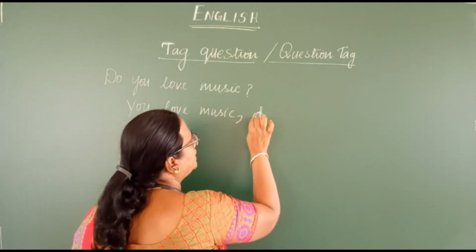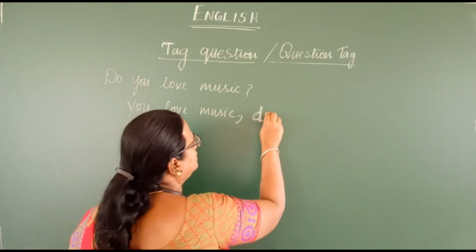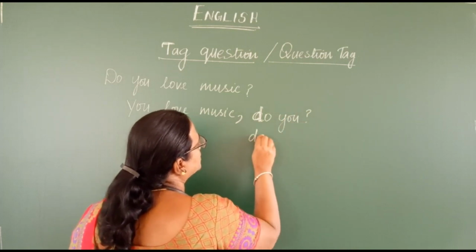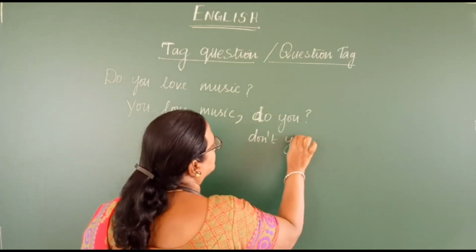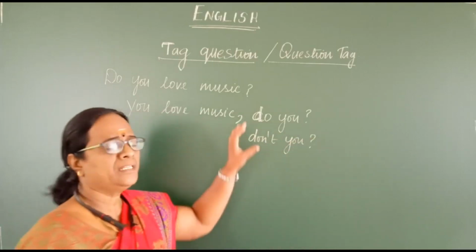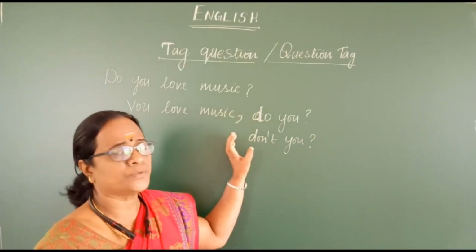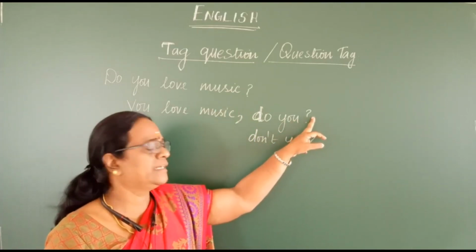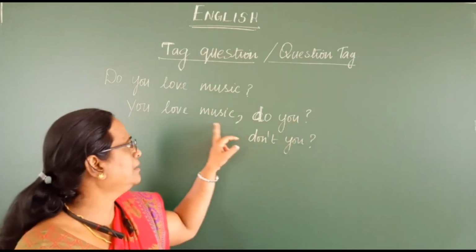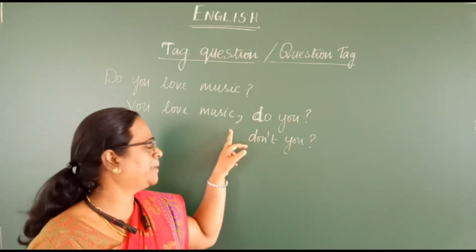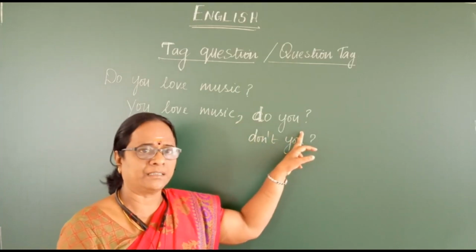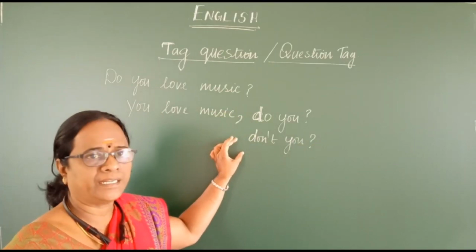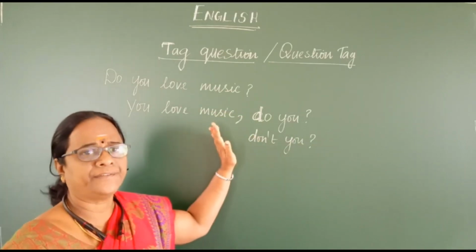The question tag should begin with a small letter. Do you? Don't you? See, you are framing the tail questions or question tag like this, with the auxiliary verb followed by the subject as a pronoun and ended with the question mark. And the sentence should be ended with a comma. Then you have to start writing the question tag. So it can be a positive tag or a negative tag, that is according to the given sentence.